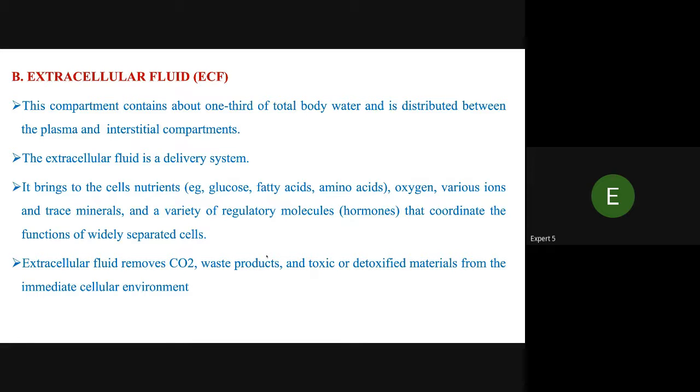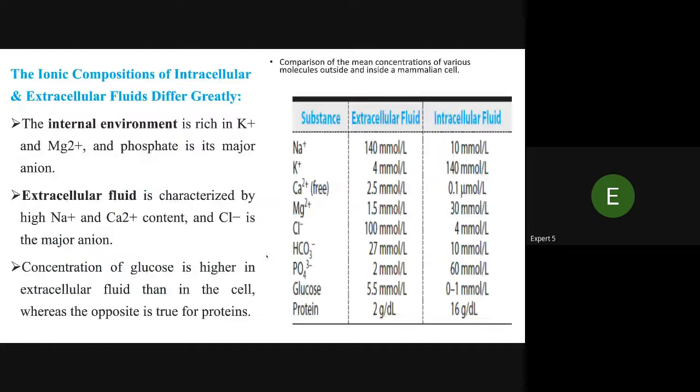This is the very important thing: how to remove any waste product. The ionic composition of extracellular and intracellular fluids differs greatly. For sodium, in extracellular fluid there is 140 millimolar and in intracellular fluid 10 millimolar, and for potassium it is 4 and 140.